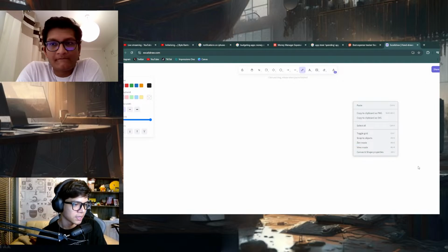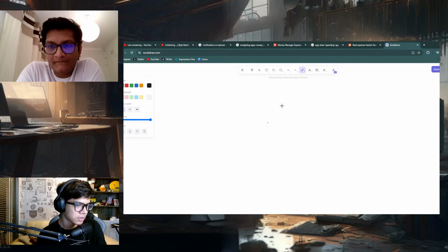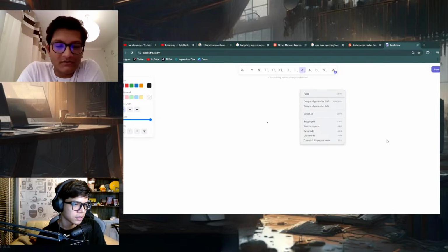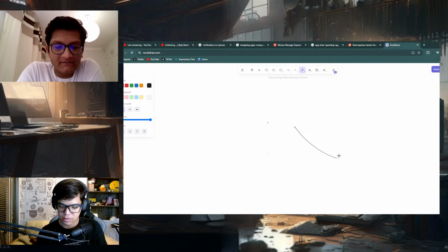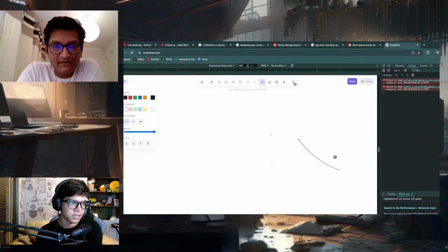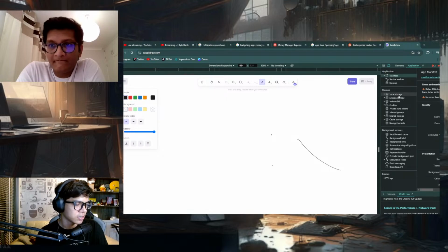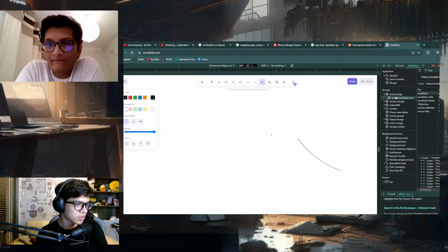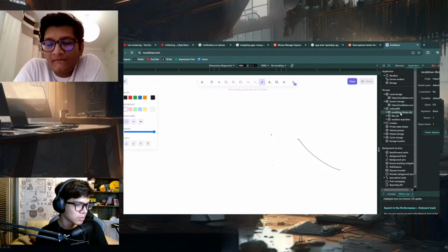Let me see if I can see it. Inspect. Where do I see inspect? Control Shift I. Okay, so if you go here to application, everything's usually just stored in local storage. Session storage, maybe not much. IndexedDB, okay, some stuff here.